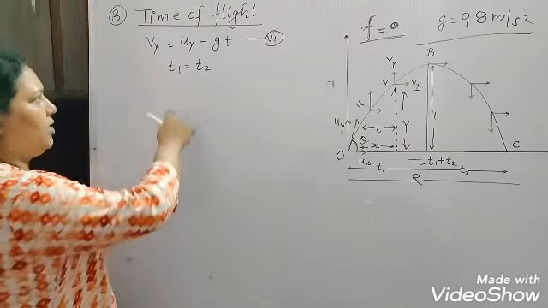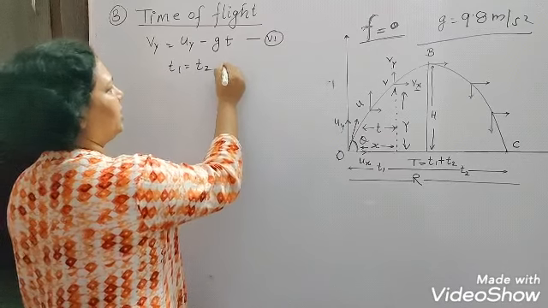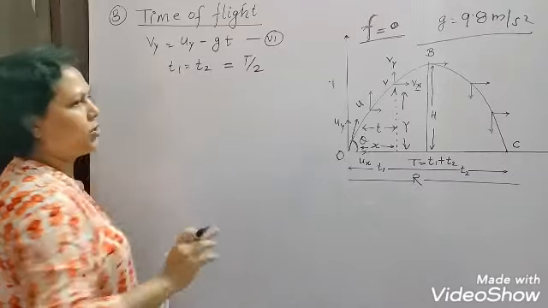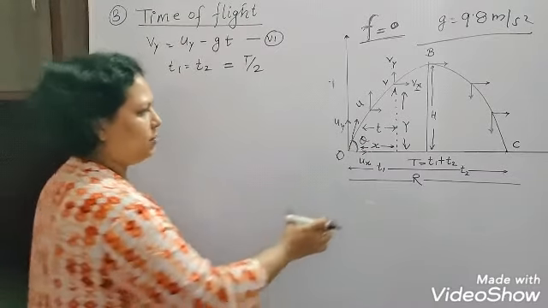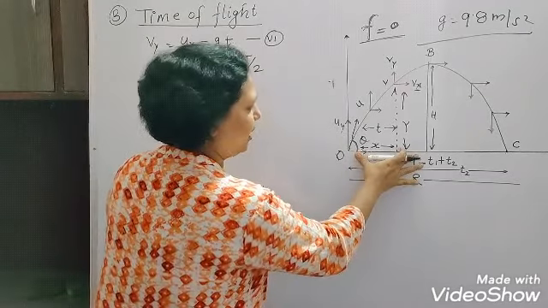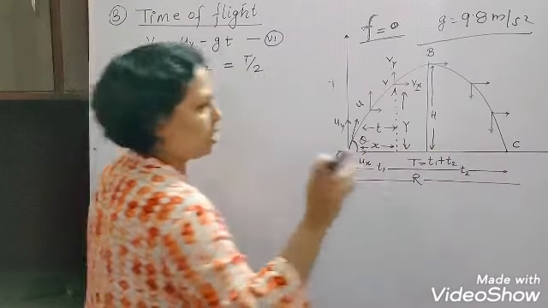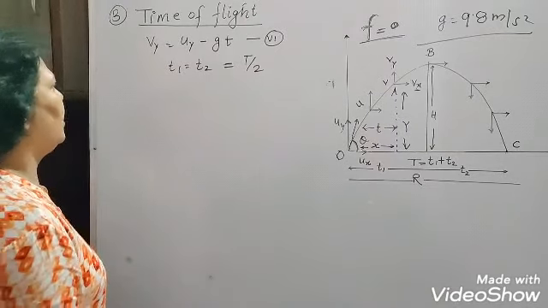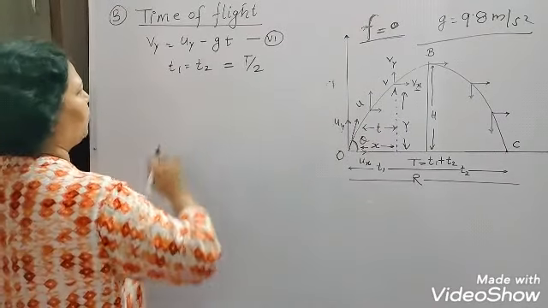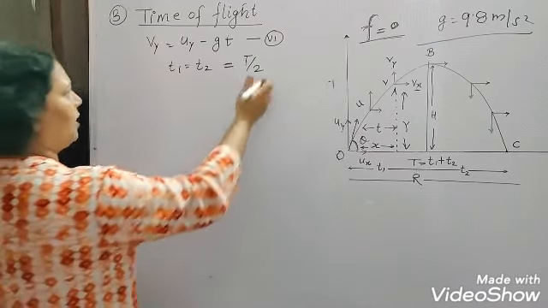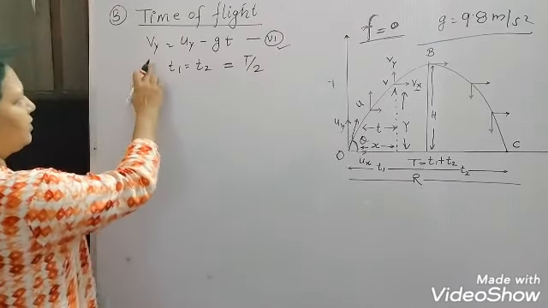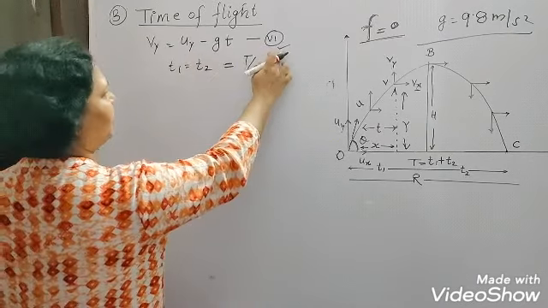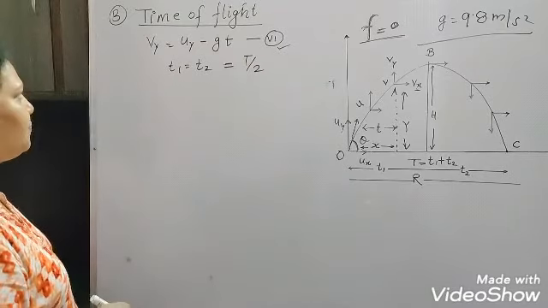Okay, so T1 and T2 are equal here, as you can see the symmetry here. So we can say that this is half of the total time of flight. That means the time taken till here and the time taken till here, both are equal and both are half of the total time taken here. So this is equal to T upon 2. Now you can see here in the equation 6, as it is mentioned, Vy equal to Uy minus Gt. This is the equation 6 which we have written earlier.